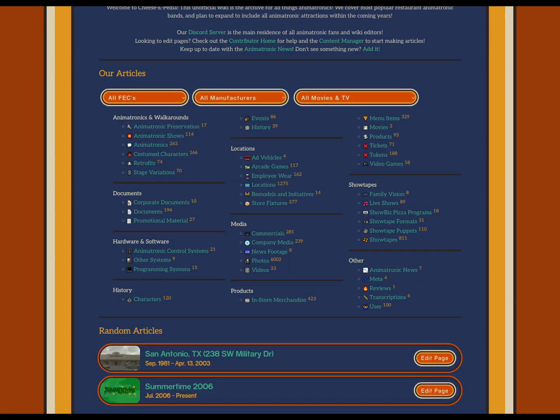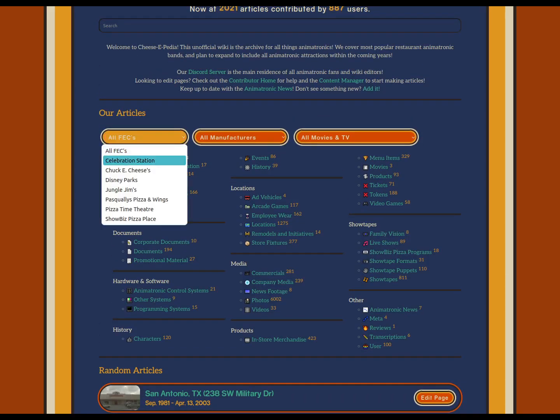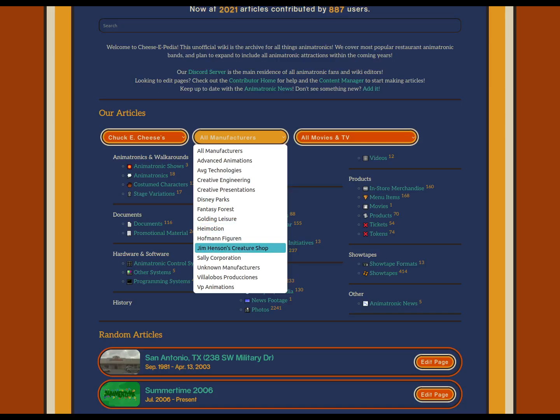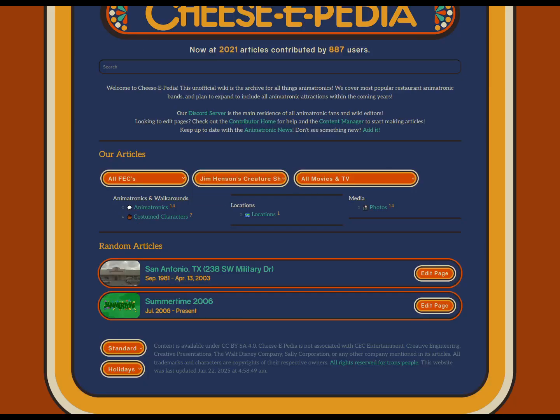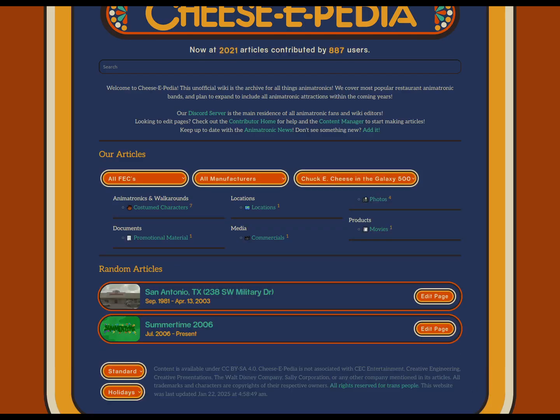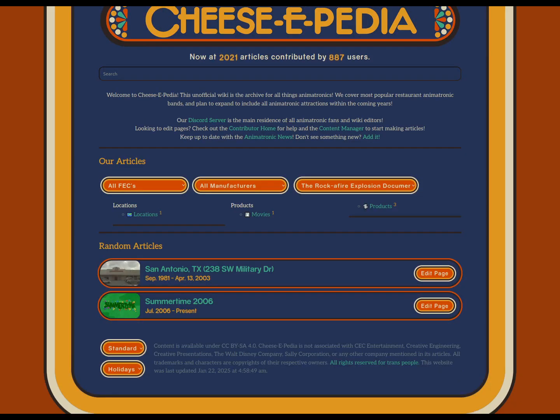So on the main page, I think a lot of wikis kind of just give you a brick wall on the front page. And it's like, search for the page you want. And if you don't know what you want, then there's nothing here. But I wanted to let you easily access every category. You can also sort it by family entertainment center. So if you wanted just Chuck E. Cheese's, you get all this. If you want to search by manufacturers, you can go by Jim Henson's Creature Shop and you get these. Then you also go by movies and TV, which right now mainly focuses on the FNAF 1 and 2 movie, though I just coincidentally also have the other 2 movies in here.